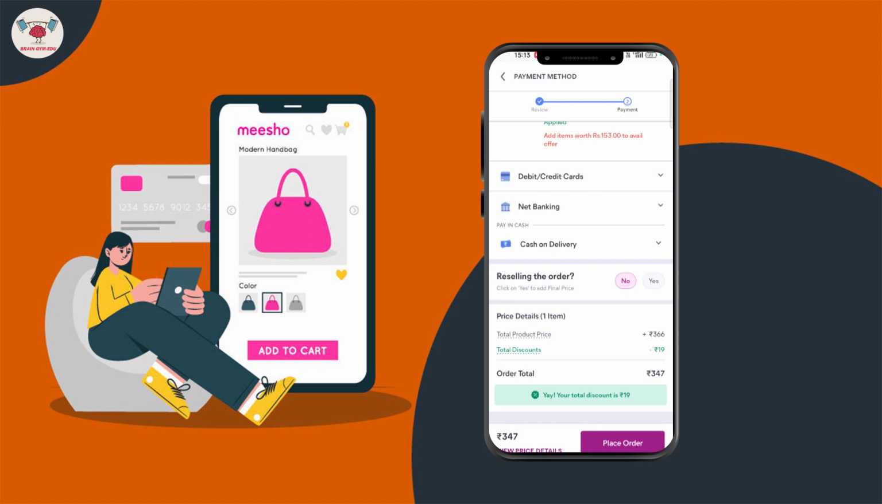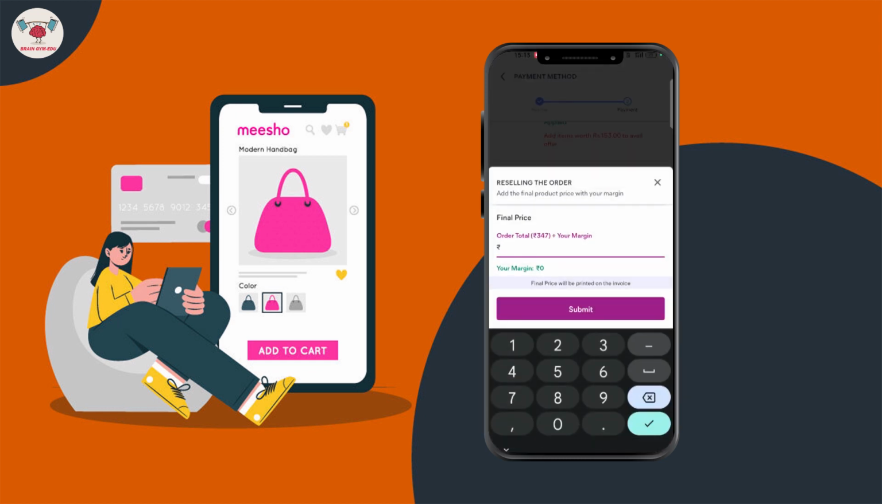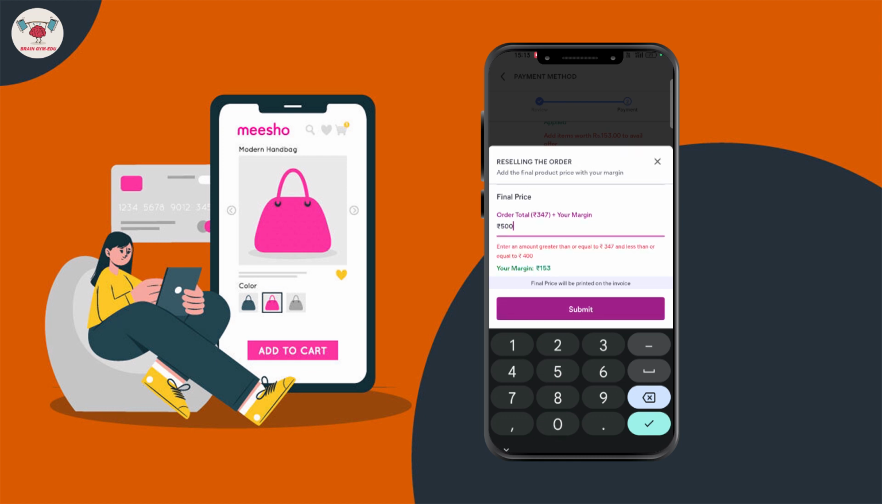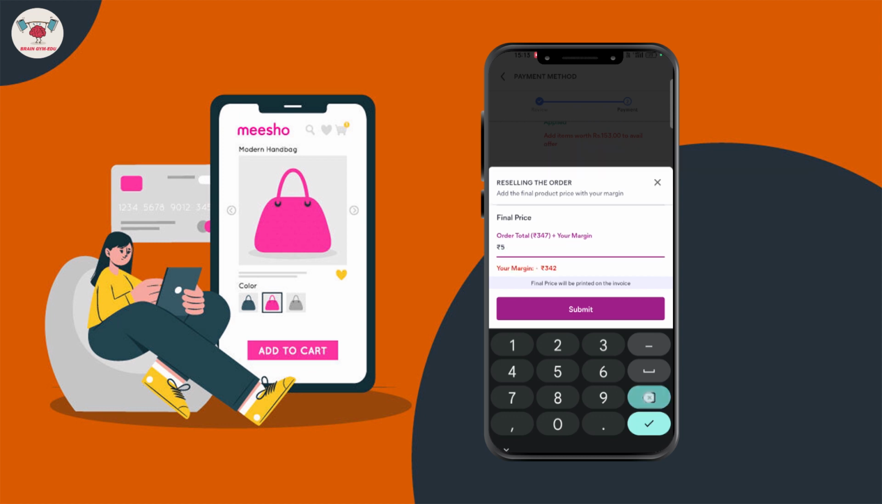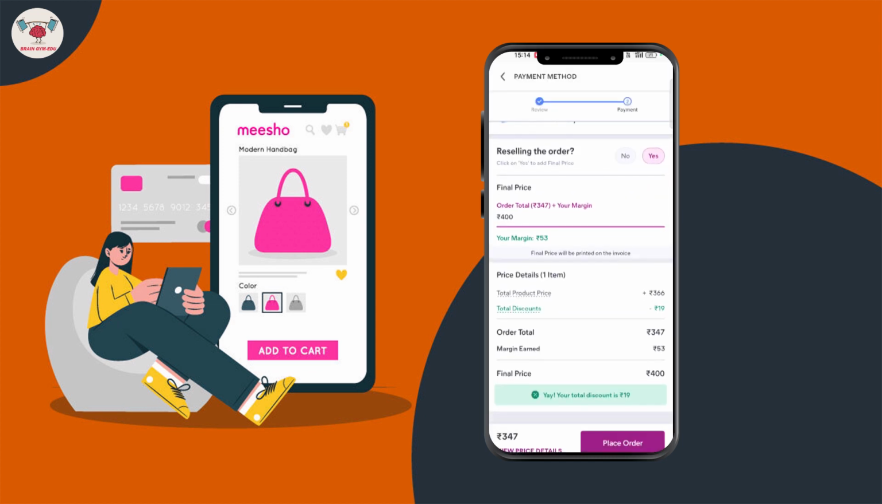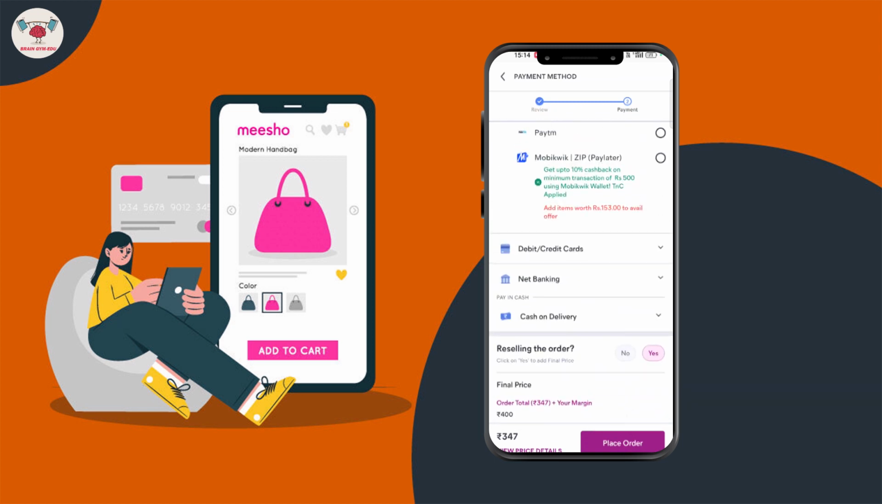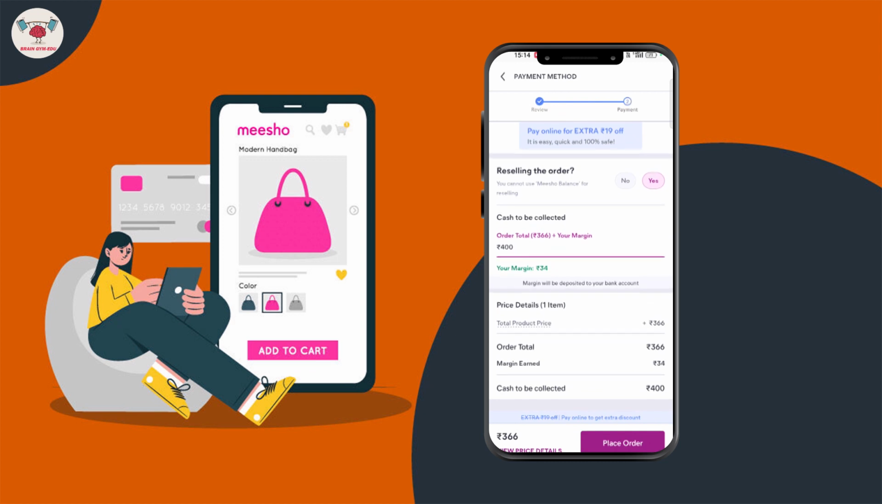So yes, reselling the order, and you need to add your income. For example, if you go with 500 and submit, it does not allow more than 50 rupees of margin, right? So you go with 400. 53 rupees is your margin, and you submit it. Place order. Please select payment method to continue, right? So cash on delivery.